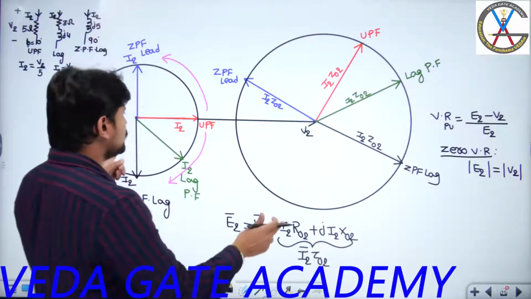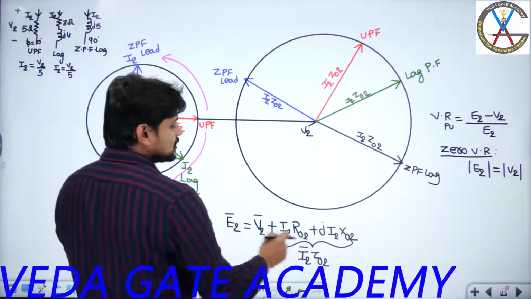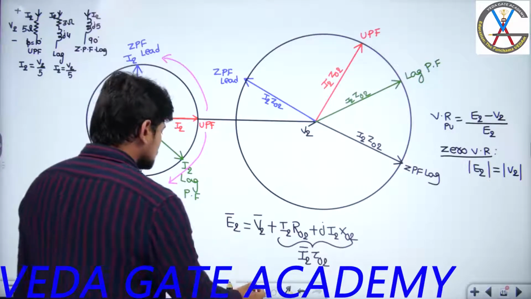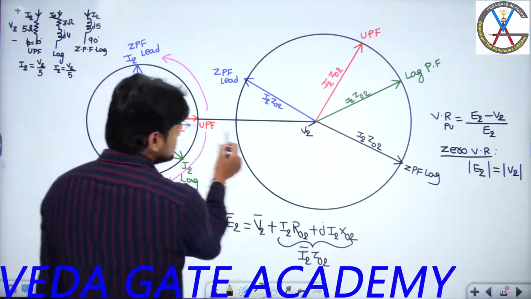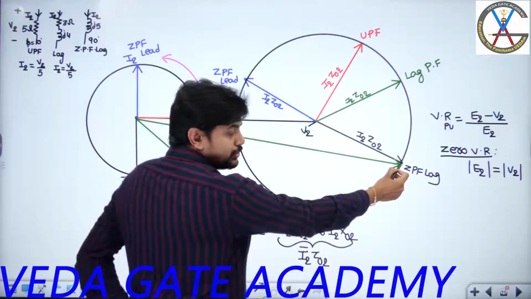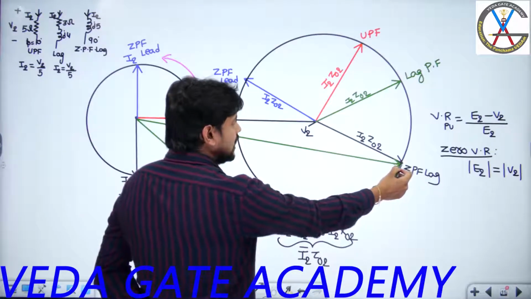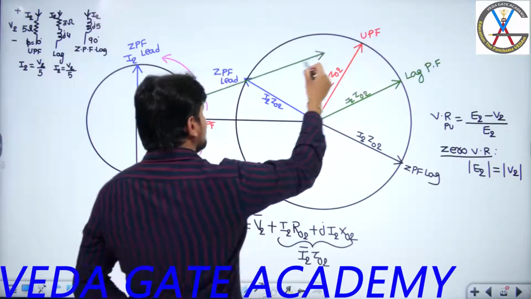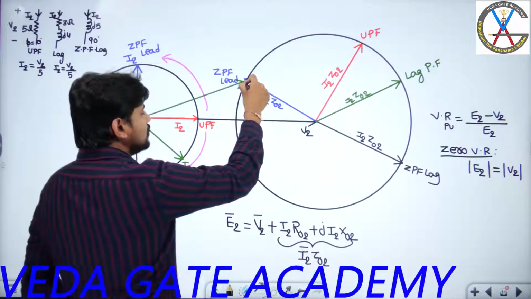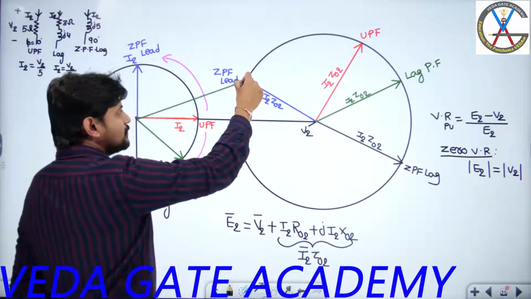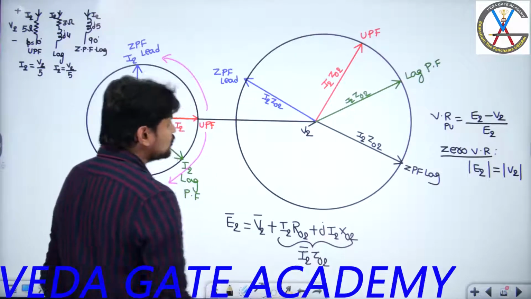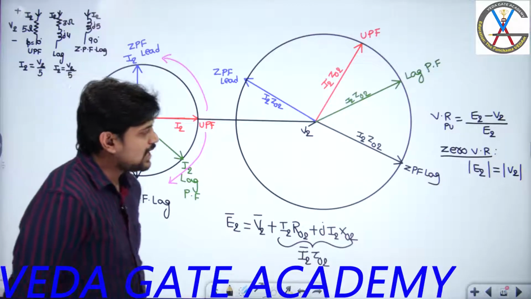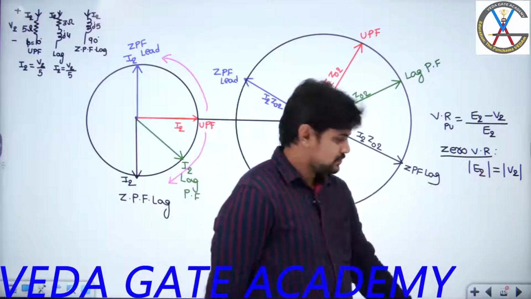The length of E2 is the length of V2 plus the length of I2 Z02, yes or no? If I try to see here, guys, the addition of these two things will give you E2 for ZPF lag. The addition of these two will give you E2 for unity power factor. The addition of these two will give you E2 for ZPF lead. So you are going to get E2 for different kinds of power factors. Now, when can I say E2 value is equal to V2?